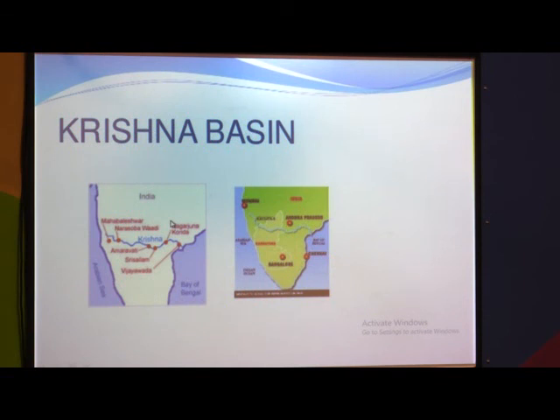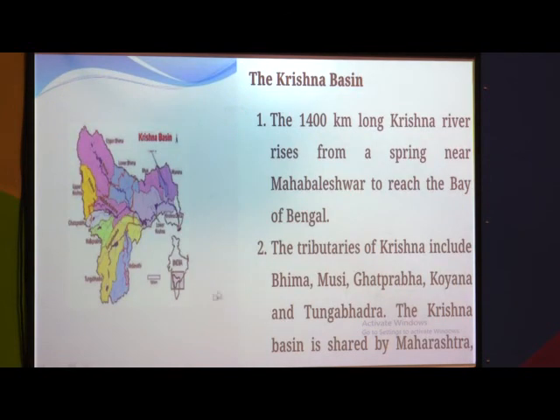The Krishna river is again a peninsula river. When we see the map here, the Krishna river originated here in the Mahabaleshwar area, flows in the eastern direction, and discharges in the Bay of Bengal. See, the length of the Krishna river is 1400 kilometer.